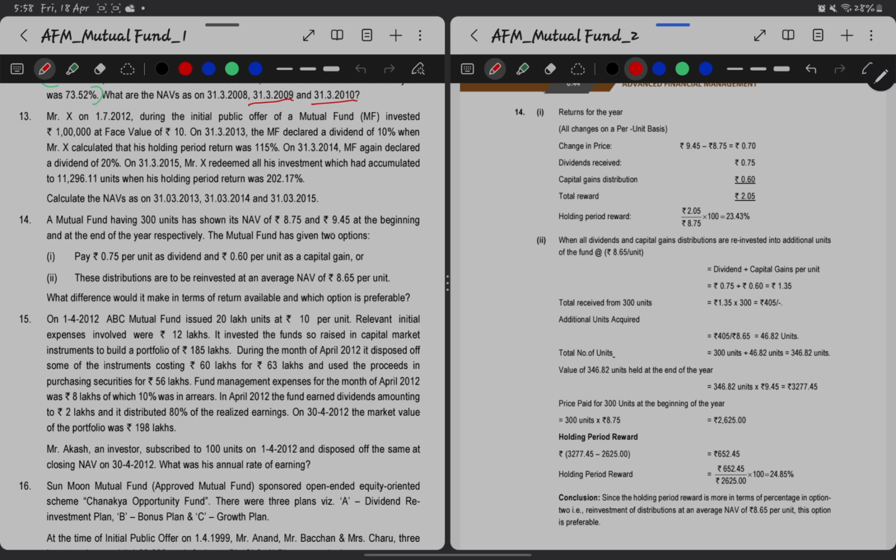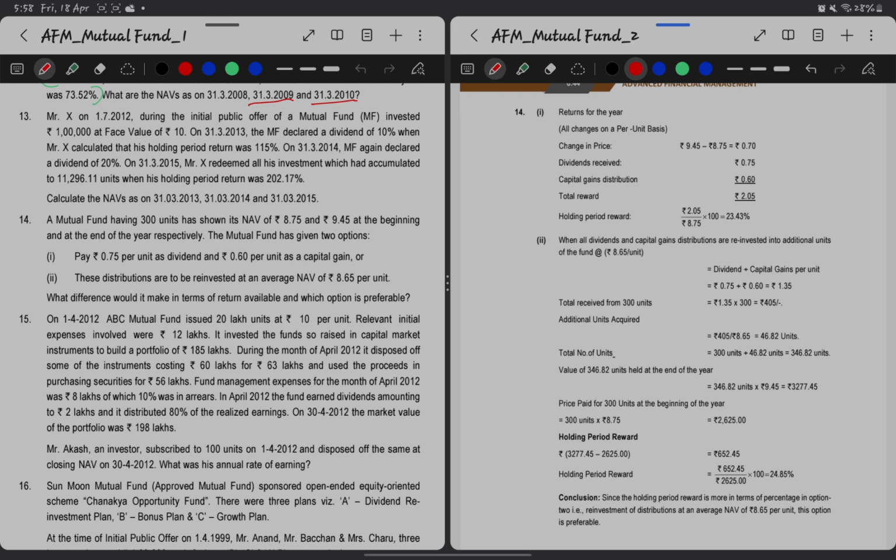There is an increase in NAV, which signifies there is a capital appreciation. And in the first option, there is a regular income of 0.75 per unit, which is dividend, and capital gain of 0.6 per unit. This capital gain is a realized gain, but in case of the capital appreciation, it is unrealized gain.